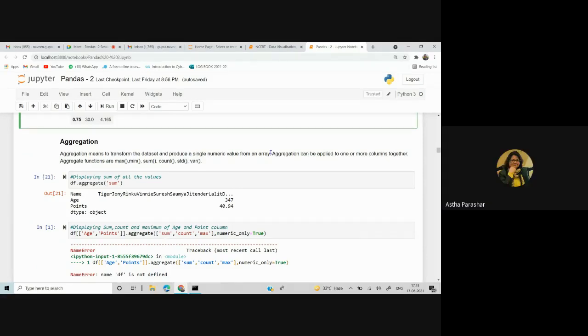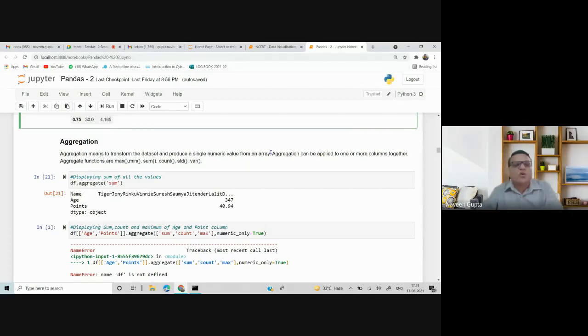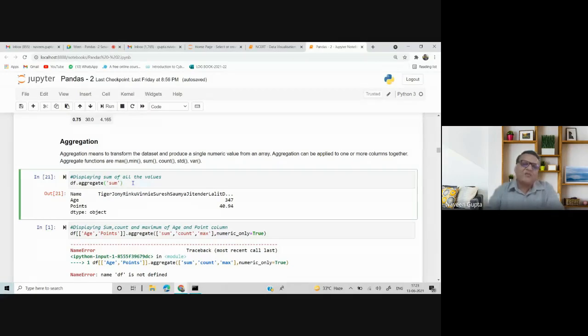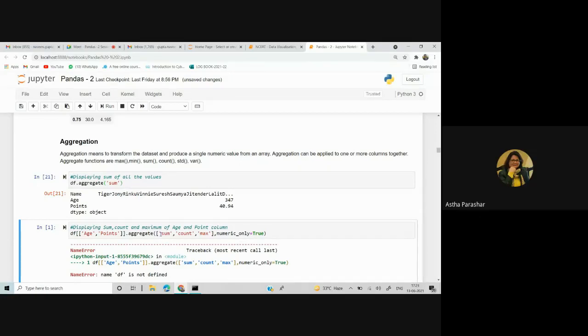Apply to one or more column together. So we can apply one or more. So simply I have used df.aggregate sum, or I can write df.sum. The answer remains same. But I cannot.